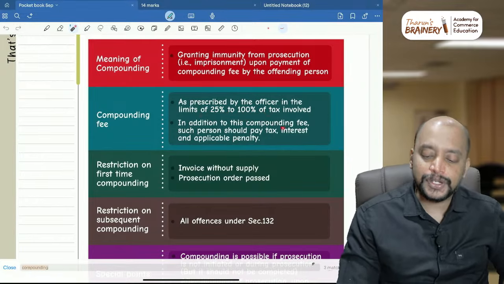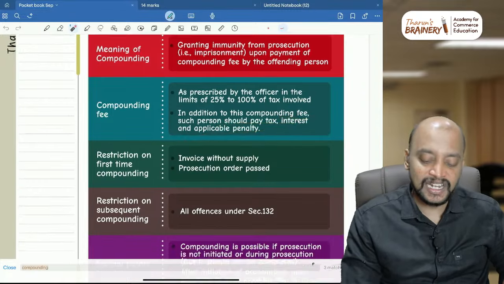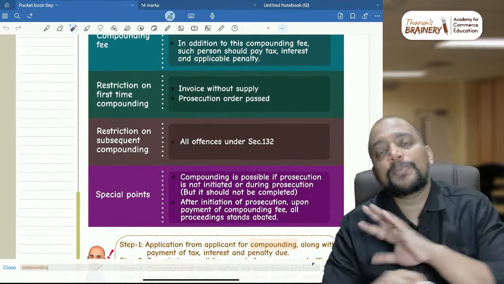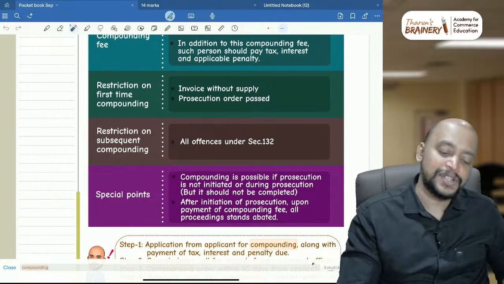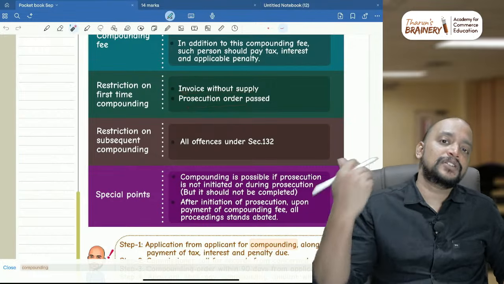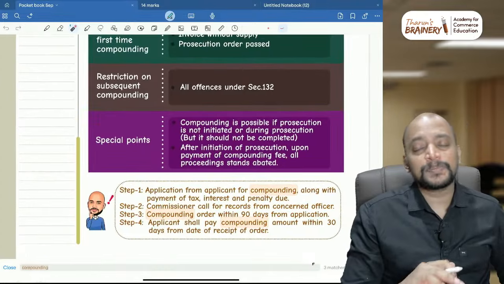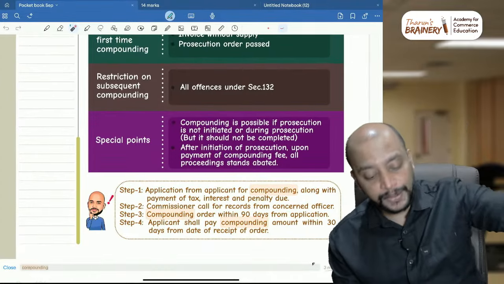In addition to this compounding fee, such person should pay the tax, interest and applicable penalty, and first time compounding is not possible in some cases. What is that? Invoice without supply, and if the imprisonment order is already passed. And restriction on subsequent compounding: for all offences, subsequent compounding is not possible.